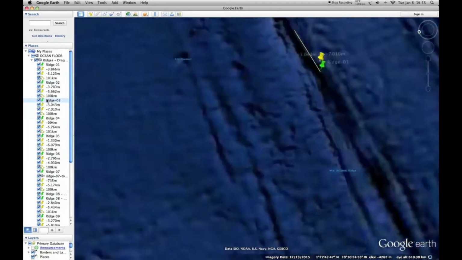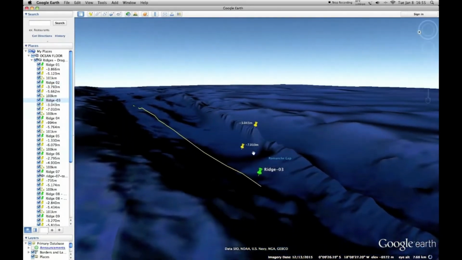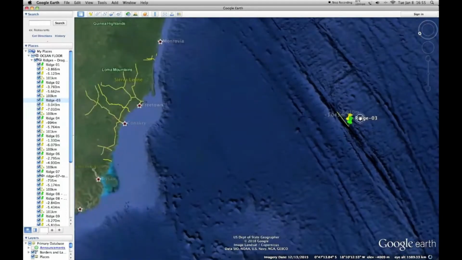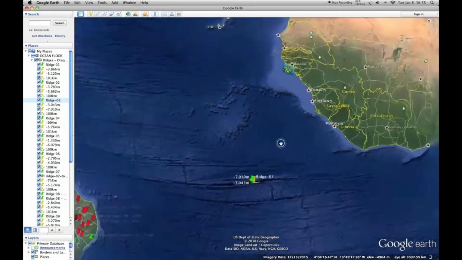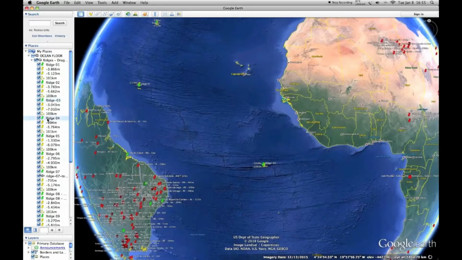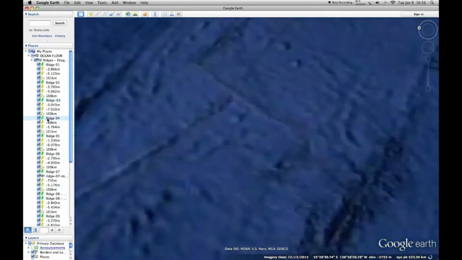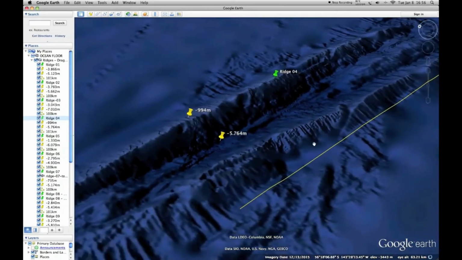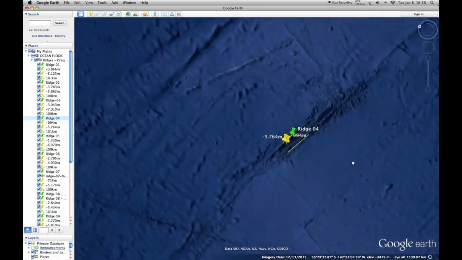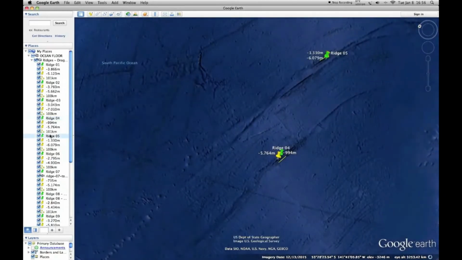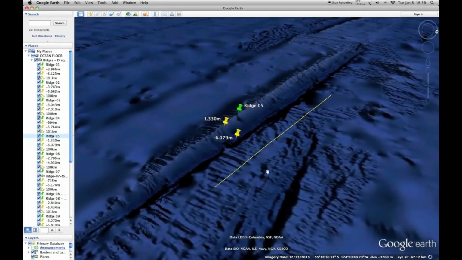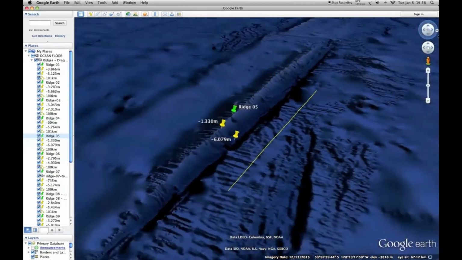Ridge 03, 3900 meters drop, or 12,700 feet. Ridge 04, 4700 meters drop, or 15,400 feet. Ridge 05, 4700 meters drop, or 15,400 feet.